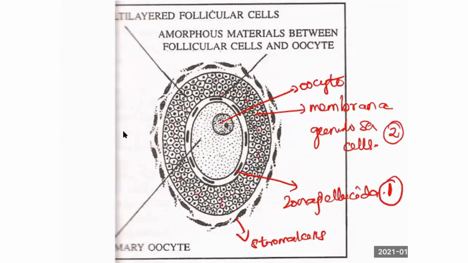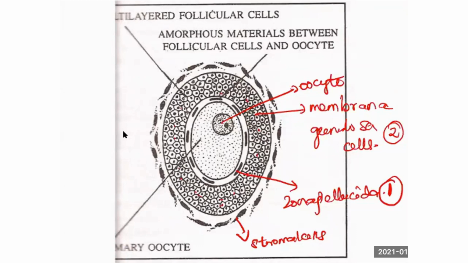The ovum is traveling from the lateral end of the tube to the uterus, right? After fertilization, abnormal implantation is prevented by the zona pellucida. The normal site of implantation is the posterior wall of the fundus of the uterus. You should remember the posterior wall of the fundus of the uterus is the normal site of implantation. Nowhere else should implantation take place. That is prevented by the zona pellucida.